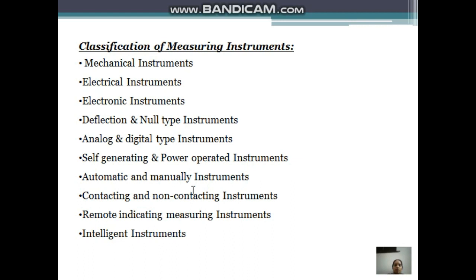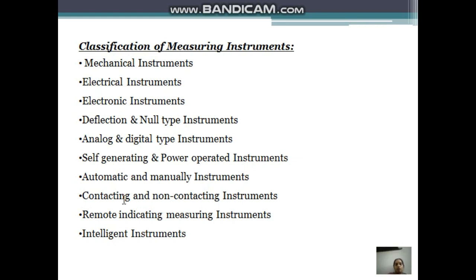So automatic and manual instruments. First we will see manual. What are manual instruments? They require the service of a human operator to operate the instrument. Those are called manual instruments. So what is an automatic instrument? Those that do not depend on the operator's service are called automatic instruments, like mercury thermometer, and automated null balance instruments like the Wheatstone bridge circuit, etc.